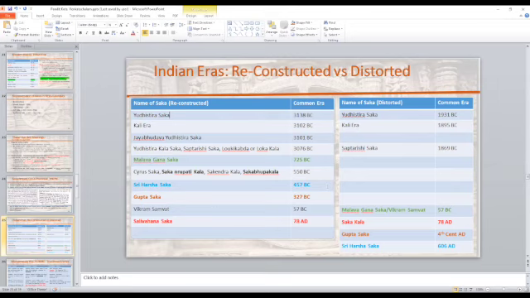The Gupta Shaka has also been removed. Vikrama Samvat has been equated to Malavagana Shaka, which is over here, 725 BC. So they've moved this era to coincide with Vikrama Samvat. And they said Salivahana Shaka is called Sakakala, and the Guptas were moved to the 4th century AD. And the Sriharsha Shaka was moved to the 7th century AD. So this shows in summary form the distortions. Once they change the calendars, your dates will change.